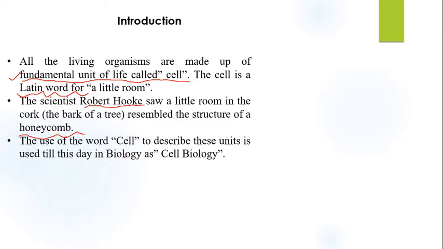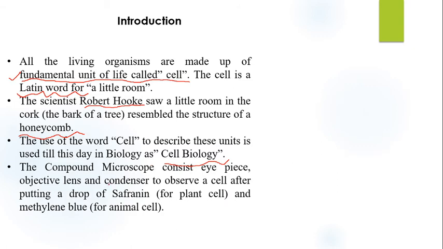The study of the cell in biology is called cell biology. What is cell biology? The complete study of the cell is called cell biology. How do we visualize the cell? For the visualization of cells we use a compound microscope. A compound microscope consists of an eyepiece, an objective lens and a condenser lens. Clear? Through this we visualize the cells.